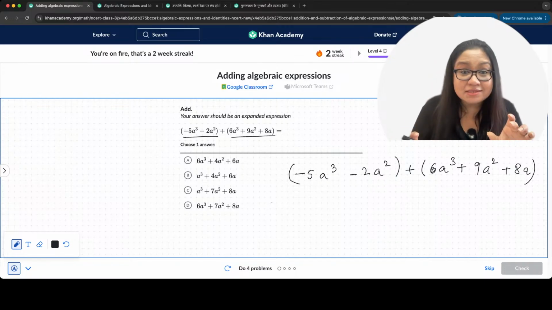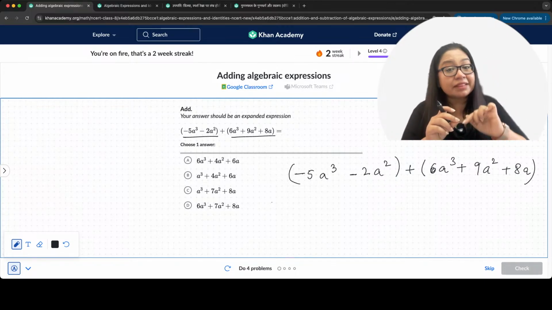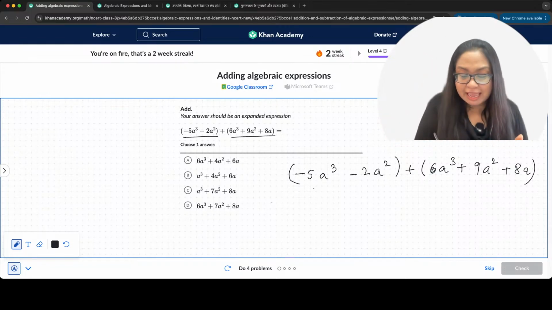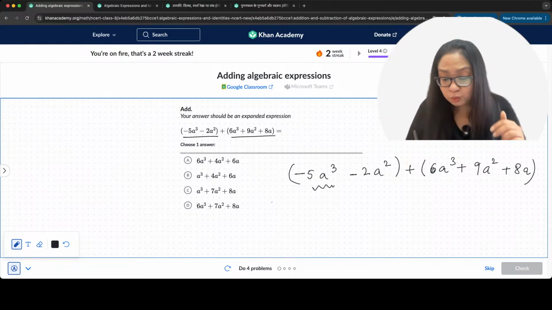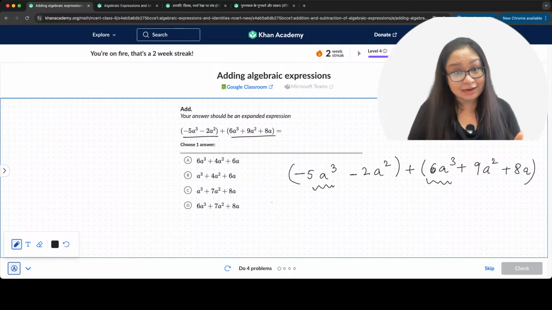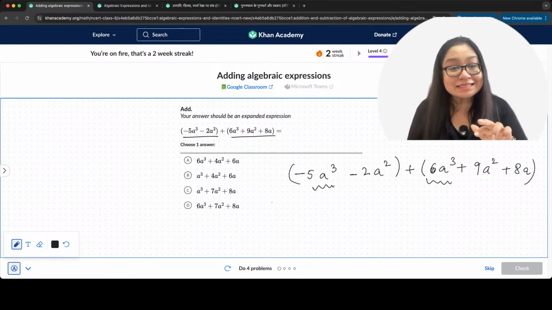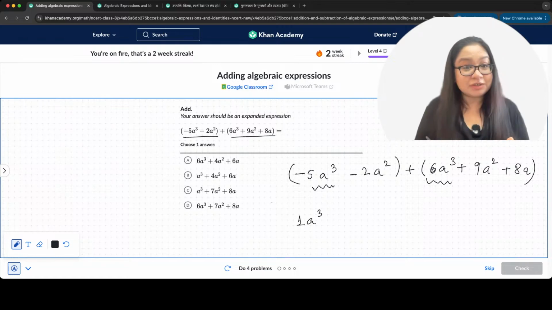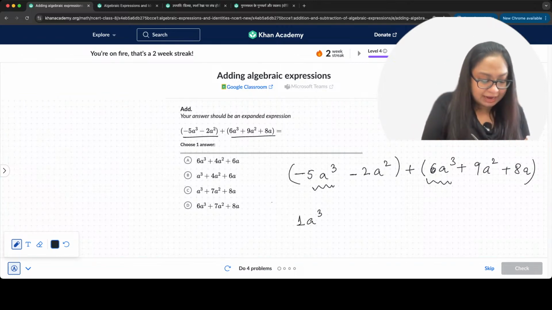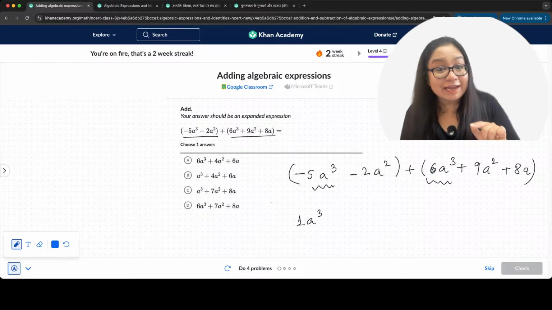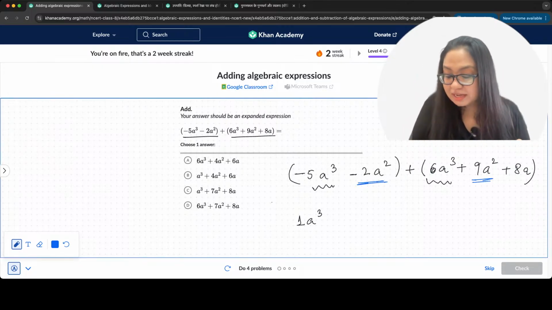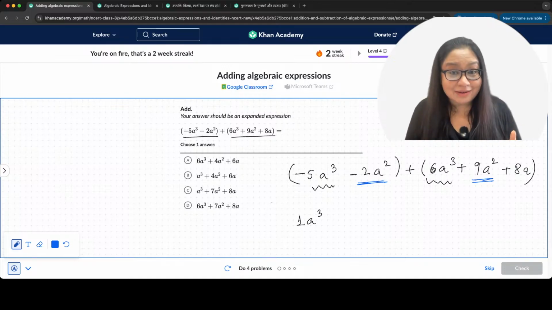Like terms means the variable and the power are both the same. So over here, a cube's term will be added to a cube's term. So minus 5a cube plus 6a cube will be 6 minus 5, that is 1, so 1a cube. And then we go ahead and add the other like terms. That means minus 2a square will be added with 9a square, correct?